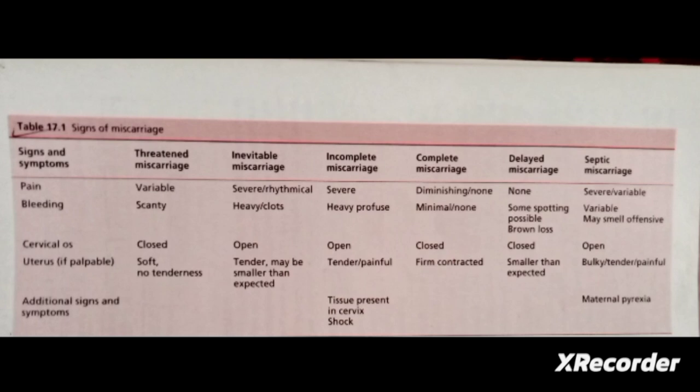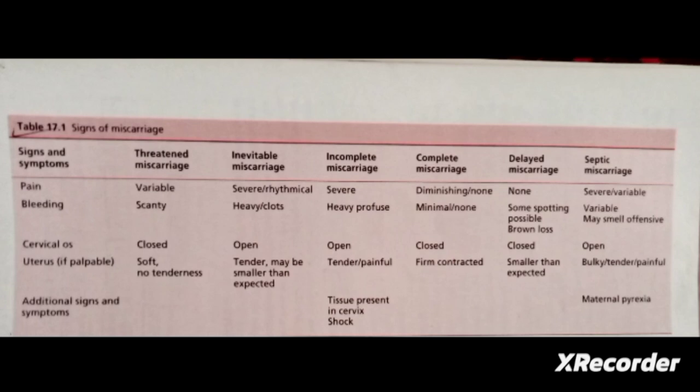Then delayed miscarriage. In delayed miscarriage, there will not be any pain or bleeding. Some spotting may be present, and it may be brown in color. The cervical os will be closed, and the uterus will be smaller than expected. That is the delayed miscarriage.